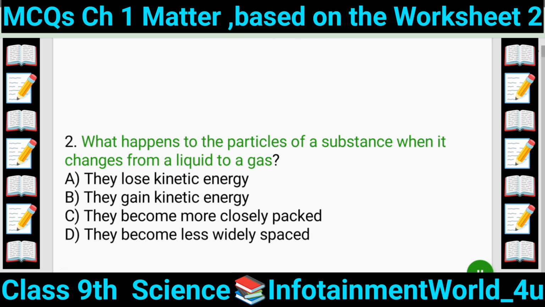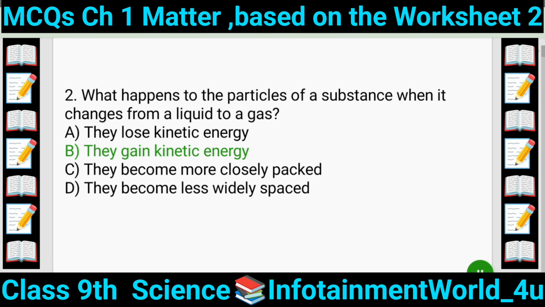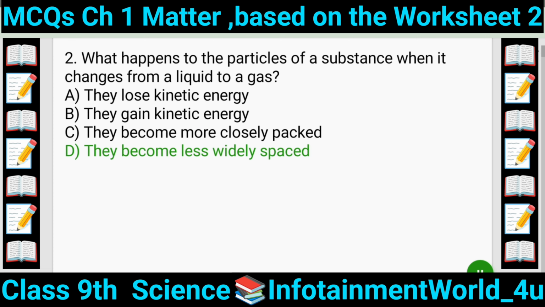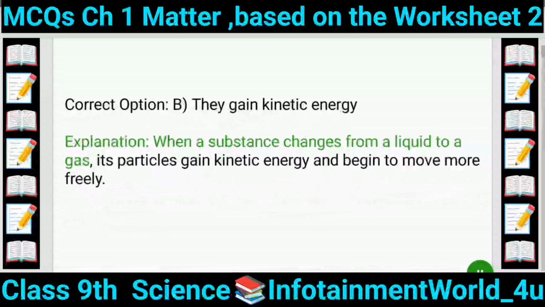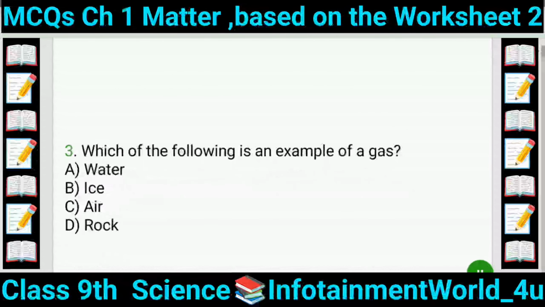2. What happens to the particles of a substance when it changes from a liquid to a gas? A. They lose kinetic energy. B. They gain kinetic energy. C. They become more closely packed. D. They become less widely spaced. Correct option B. They gain kinetic energy. Explanation: when a substance changes from a liquid to a gas, its particles gain kinetic energy and begin to move more freely.